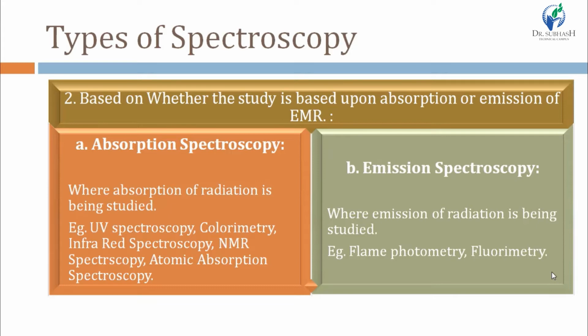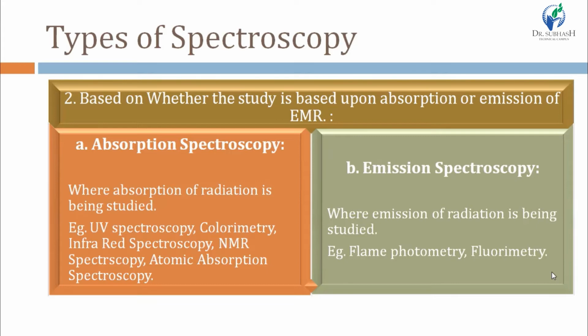Absorption is done by absorbing species, and emission is also done by absorbing species after absorption of radiation. Because after absorption of radiation, the species, meaning atom or ion or molecule, goes to the excited state from ground state, and then it tries to come to ground state by emitting extra energy in the form of radiation.